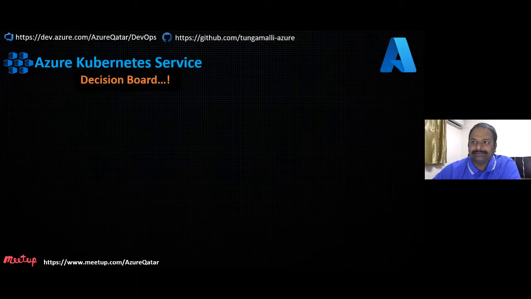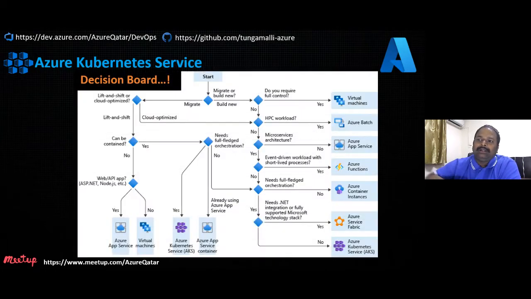Azure Kubernetes Service. How do you decide when to use Azure Kubernetes Service? In the last session, we discussed when to choose what. If you are looking for a microservice architecture, Azure Web App Services, no. In case you have containerized applications where you are doing a lift and shift, or you just want to run your code, ASP.NET, Node.js, Ruby, Java, Python, you can use Azure App Service.